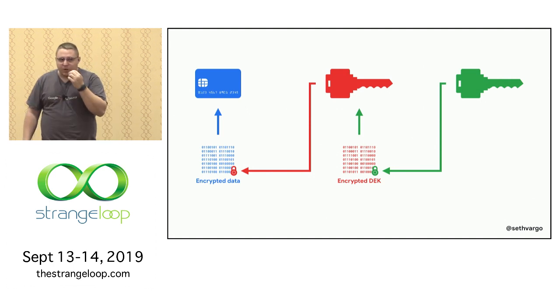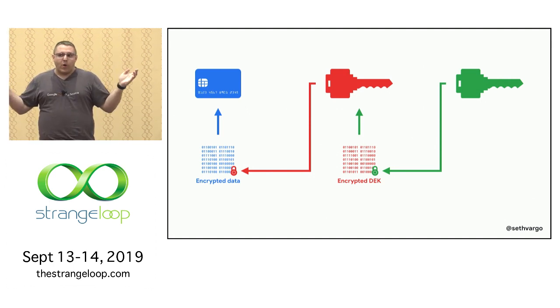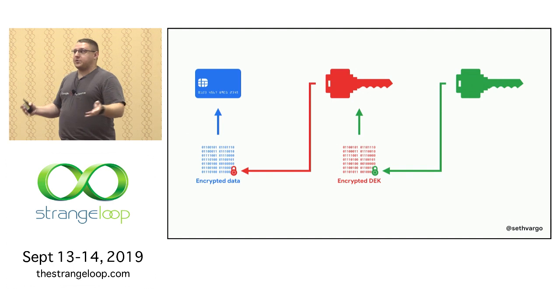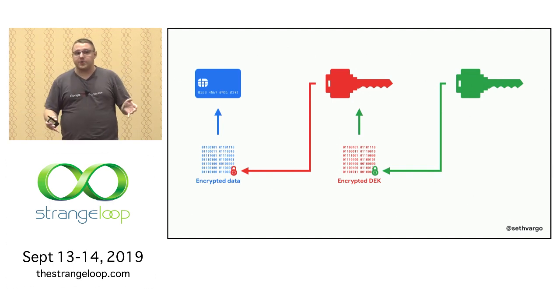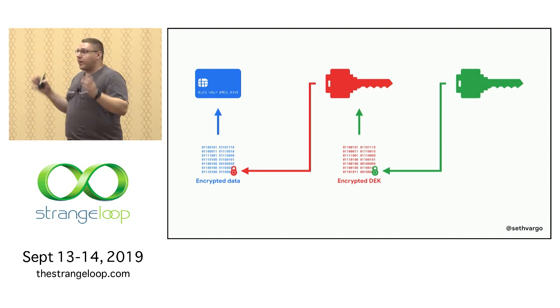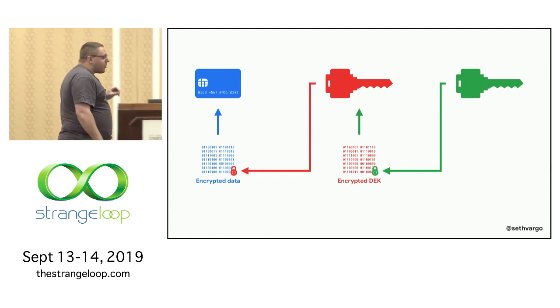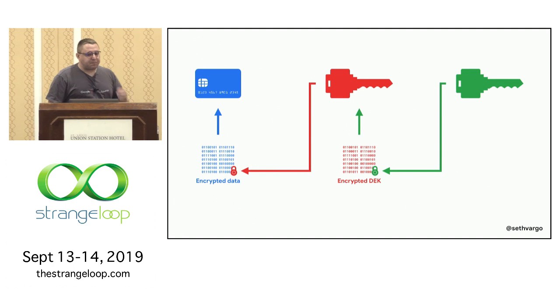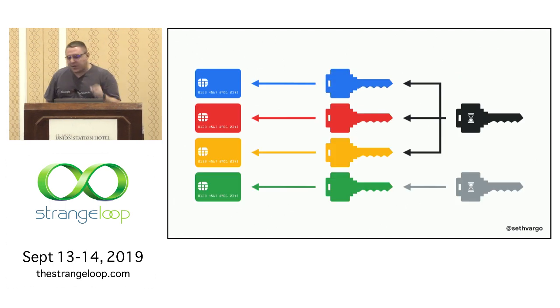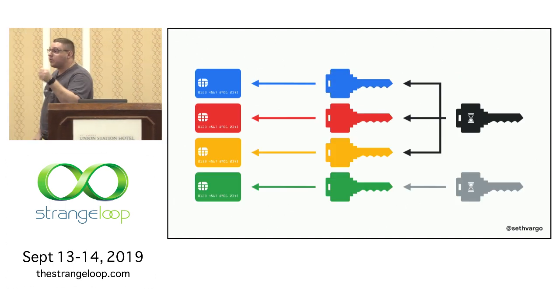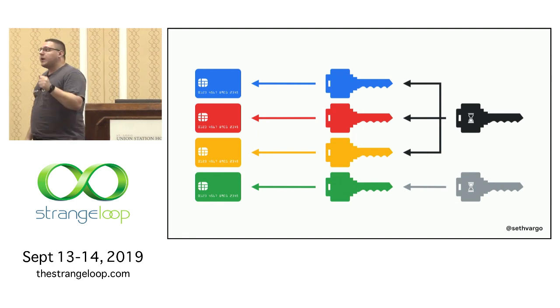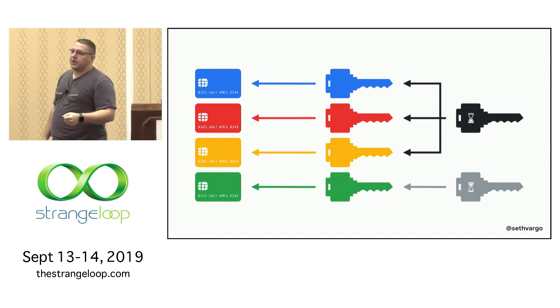And you're probably thinking to yourself, why is there this red key in the middle? Why are you not just using the green key to encrypt the blue credit card directly? This seems dumb. Although I liked your animations, thank you for doing that. There's a few key advantages to envelope encryption. The first is that every single piece of data in our system and every version of that data in our system is encrypted with a unique high entropy key.